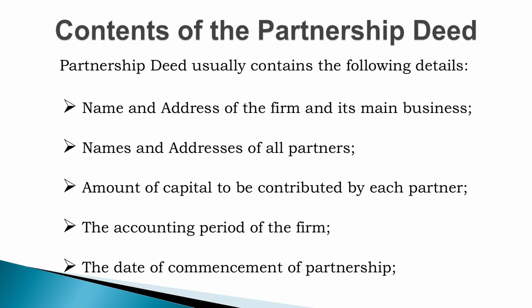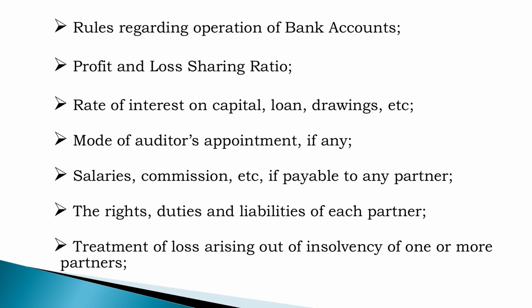It may be from January 1st to December 31st, or April 1st to March 31st. The date of commencement of the business, then rules regarding operation of bank accounts, and profit and loss sharing ratio. That means, at which ratio the profits earned by the organization are to be distributed among the partners, then rate of interest on capital, interest on loan, interest on drawings, etc.